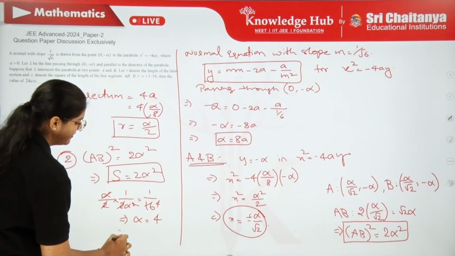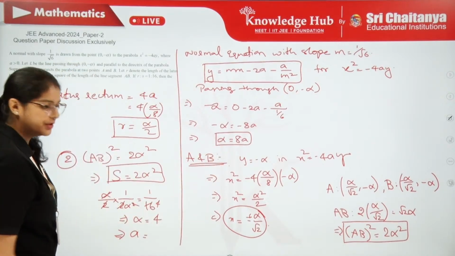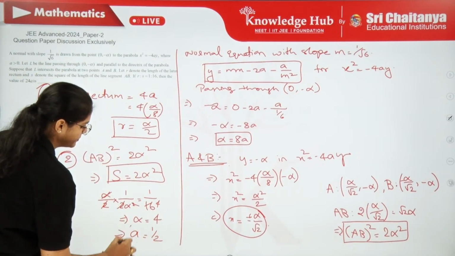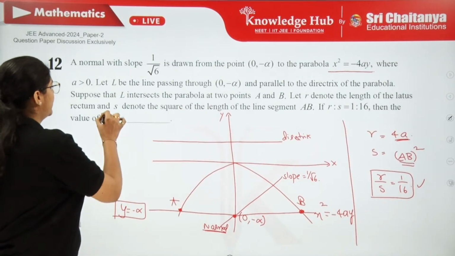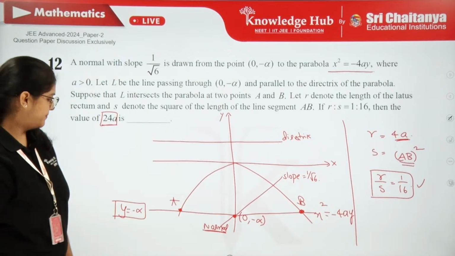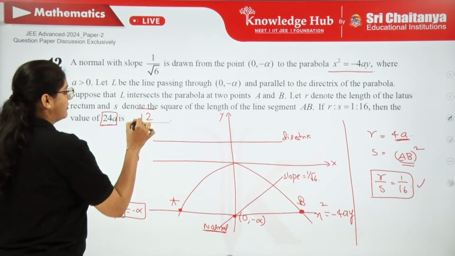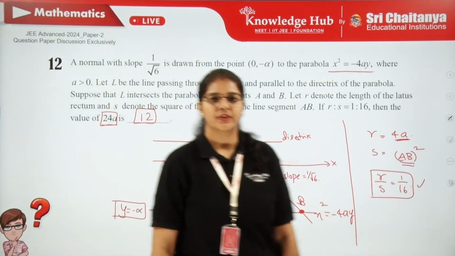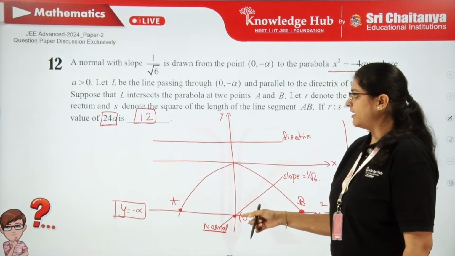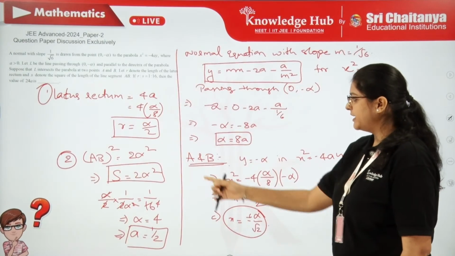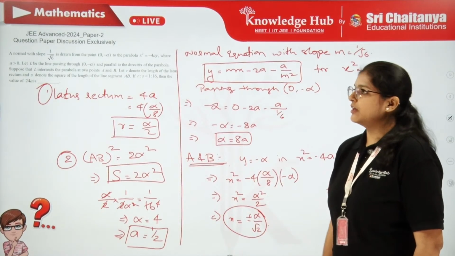So what is A value? Alpha is 4, A is going to be 1 by 2. So finally the question is 24 times A, not alpha. So A is half, 24 into A is going to be 12. So that's the answer. So here we have used the normal equation only once. That's the only basic thing, and then to find AB we have just substituted. So that's how we can solve this question.